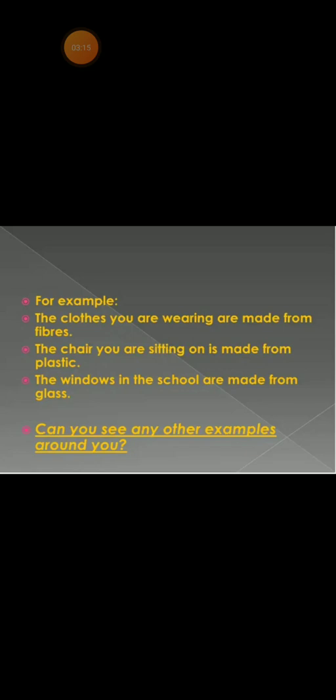So, children, what is matter? Matter is defined as anything that has mass and occupies space. The amount of matter contained in an object is measured as its mass, and the space occupied by an object is known as its volume. Matter is made up of tiny molecules, and the arrangement of the molecules decides whether the object is solid, liquid, or gaseous.